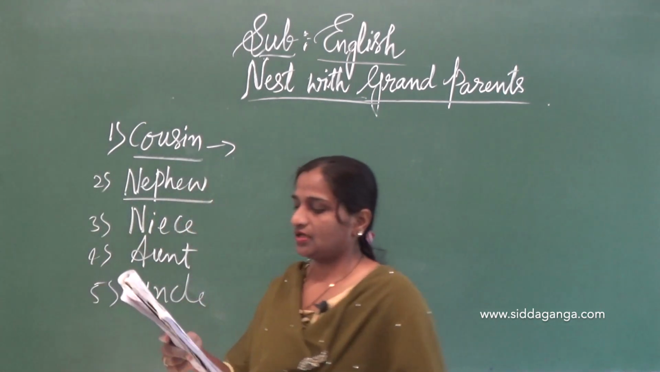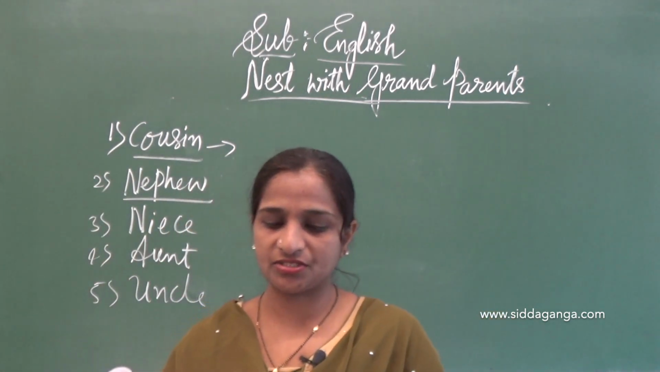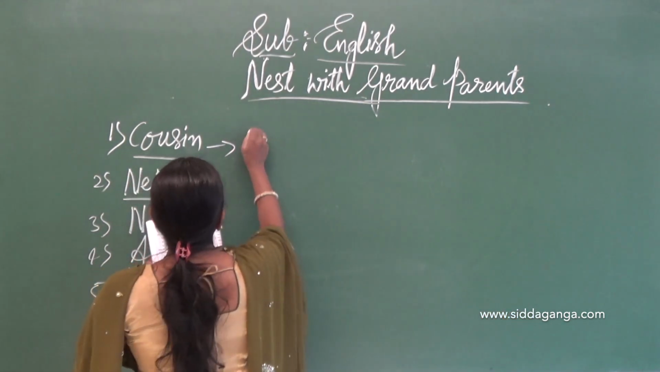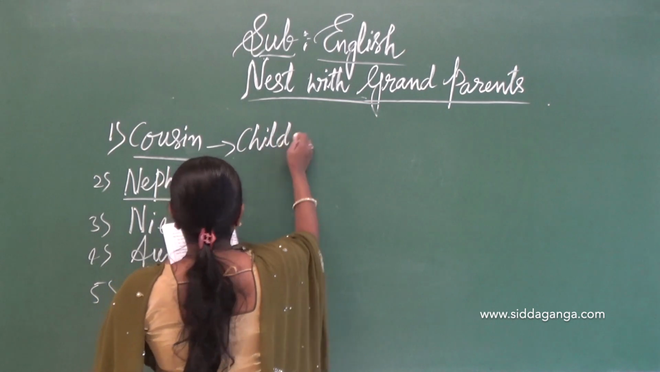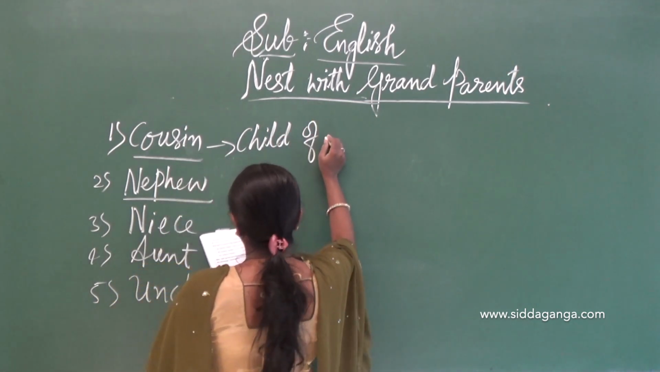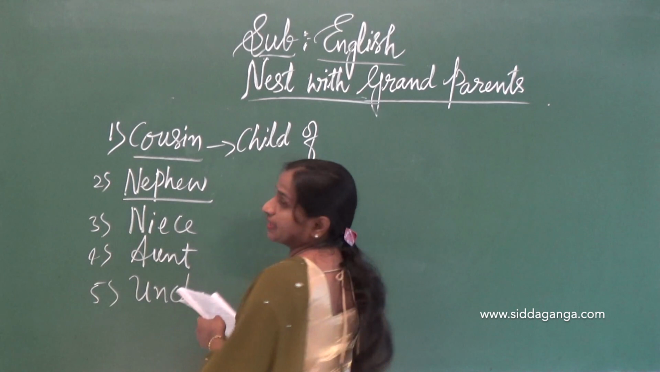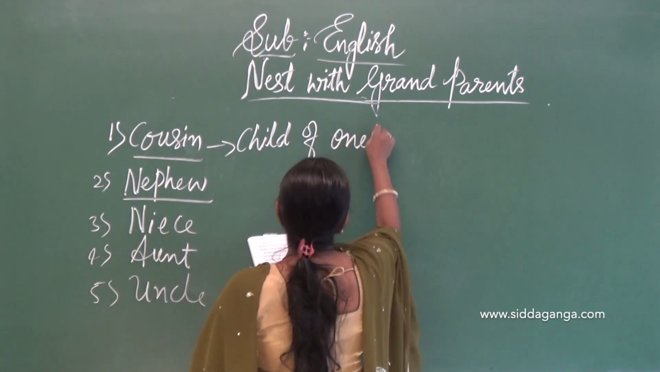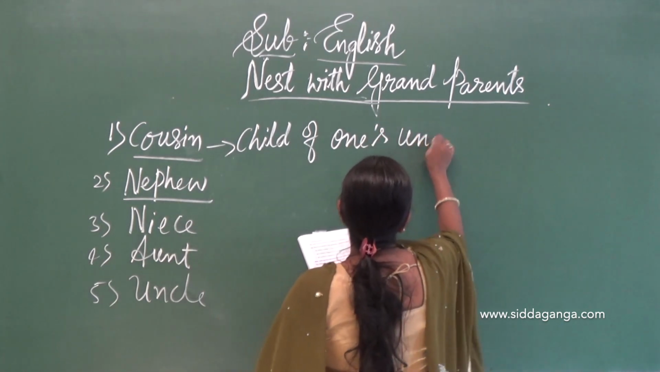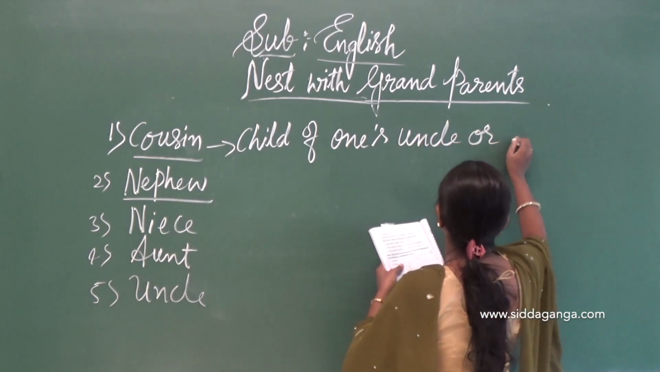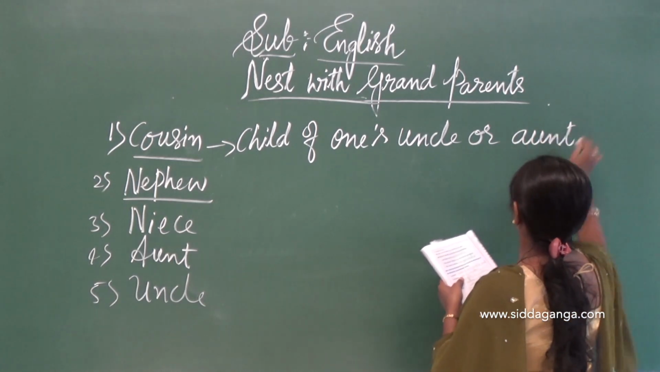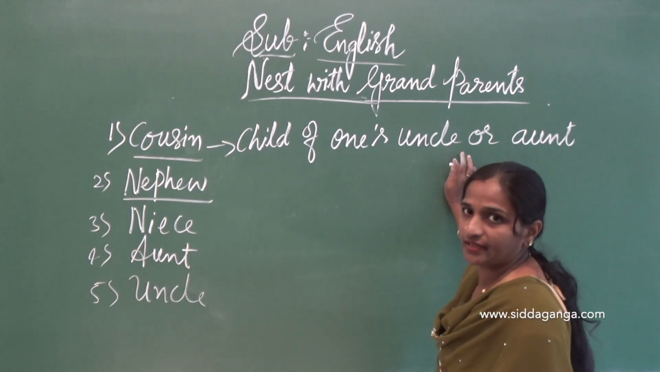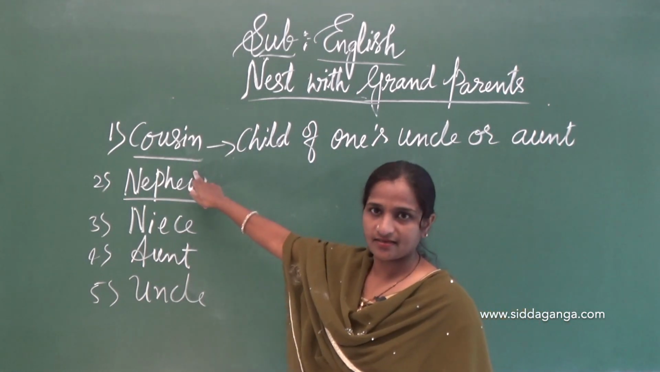So, here the meaning of the following relationship terms. So, to whom do we call cousin? Write it down, dear children. Dash is given there. Look at the dash. You have to write in pencil. Child of one's uncle or aunt. Child of one's uncle or aunt. For them we call cousin, right?